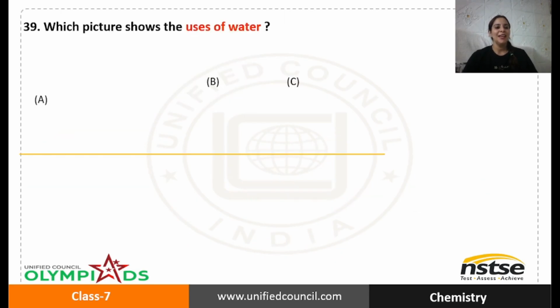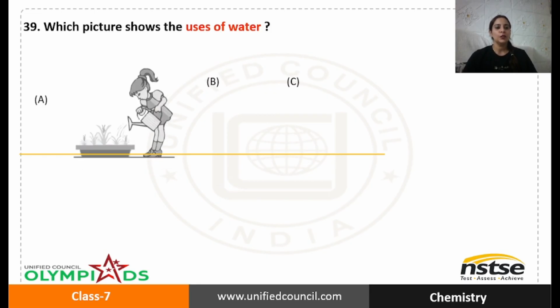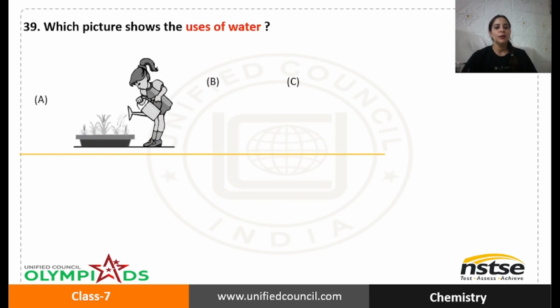Next question says, which picture shows the uses of water? Option A, okay. What is this girl doing? She is watering plants. Giving water to plants is a good activity, because plants cannot drink on their own. So if you water plants, they take up water and they grow well.